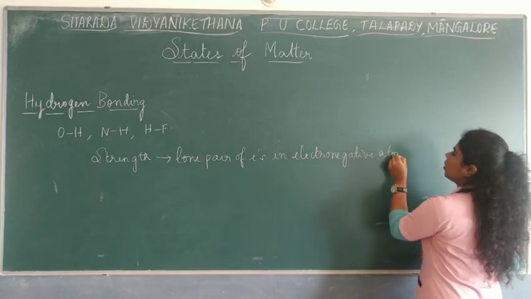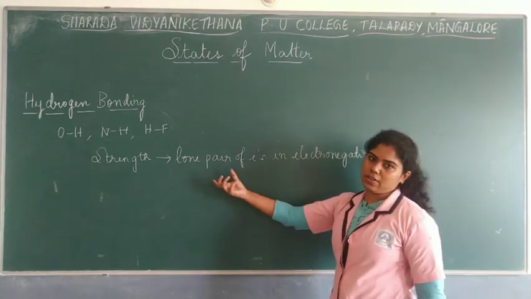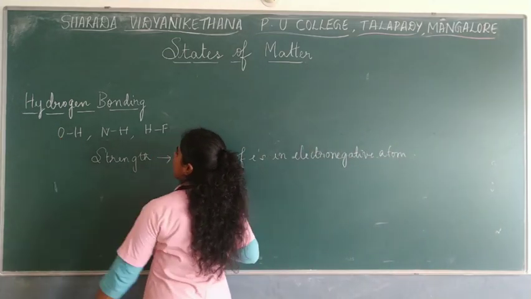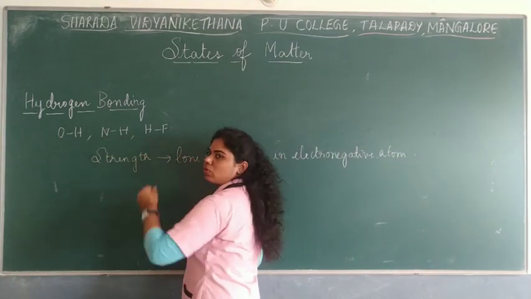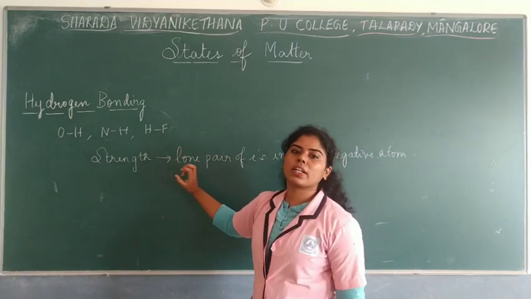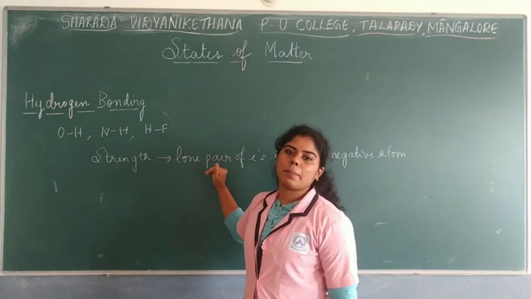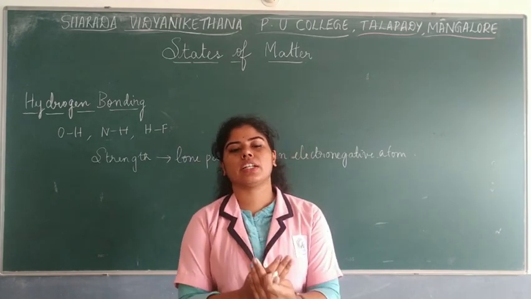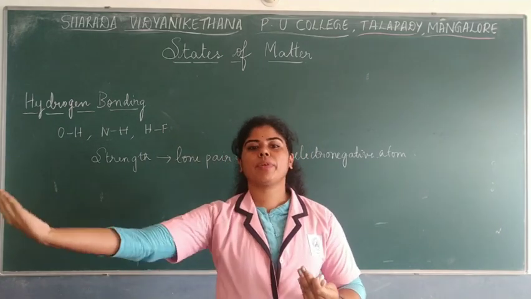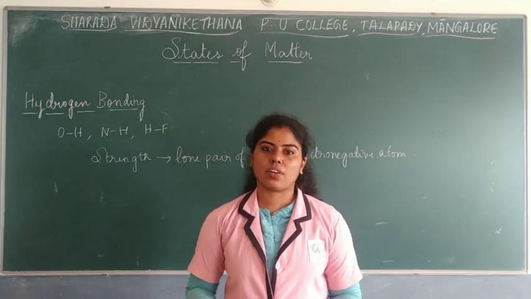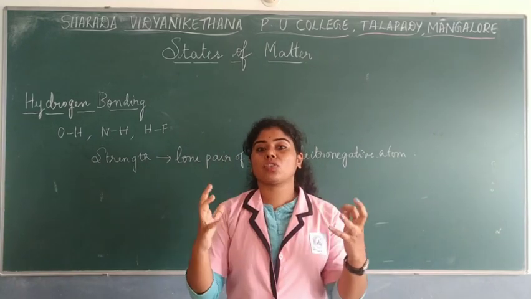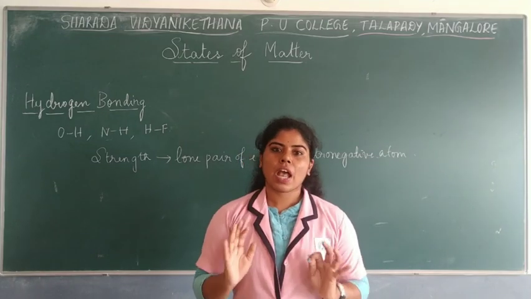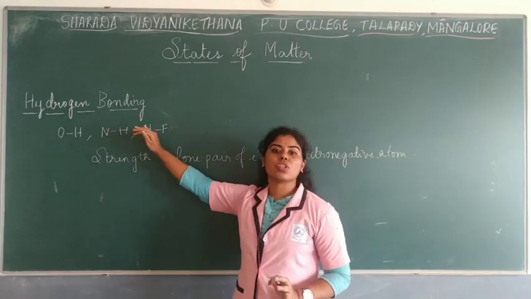The electronegative atom with your hydrogen. So mainly it depends on the lone pair of electrons. Here oxygen has how many lone pairs of electrons? Nitrogen, fluorine. So it mainly depends on the number of lone pairs of electrons present in the electronegative atom. So the strength of a hydrogen bond is determined by the interaction between the lone pair of electrons and a hydrogen. The more lone pair electrons, the higher the electronegativity, and the stronger the hydrogen bond. So this is about hydrogen bonding.